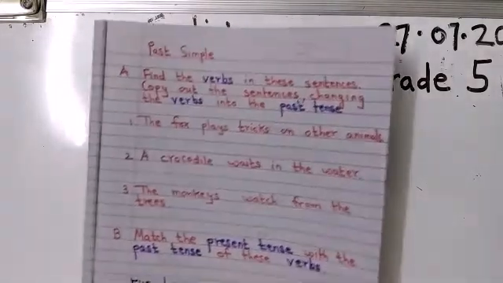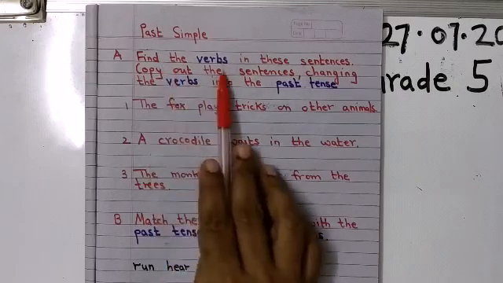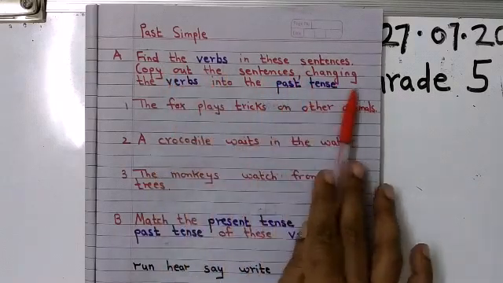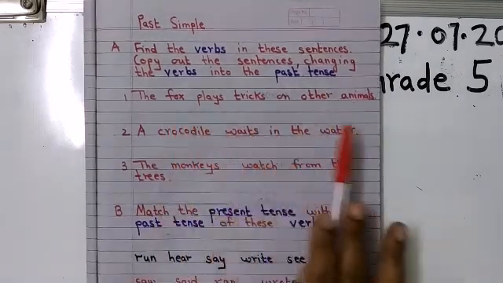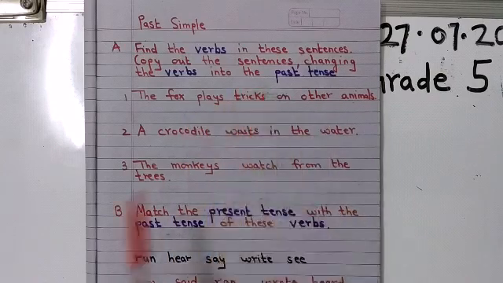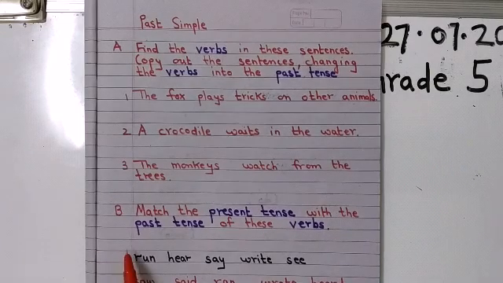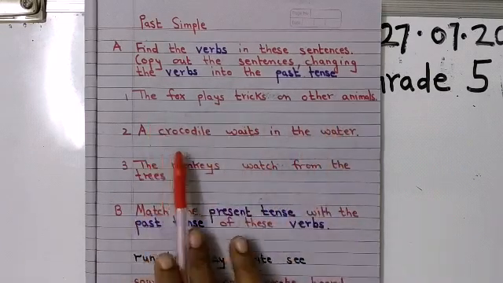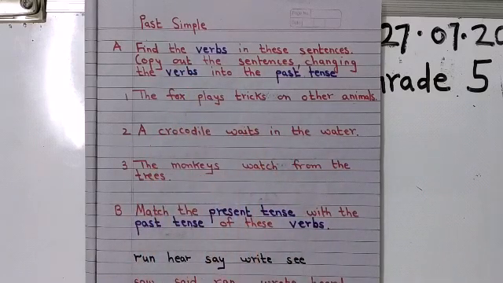Now I have a few more sentences here, children. What you are going to do is, this is your homework. Now pay careful attention, children. I want you to do past simple. Now here you will find the verbs in these sentences, copy out the sentences and change the verbs in the past tense. I want you to copy the sentences, children. So first you underline the verb over here. Verb is an action word. Now by now, children, I think you are thorough. So I will not be doing the first sentence with you. Read the question and see what's to be done.